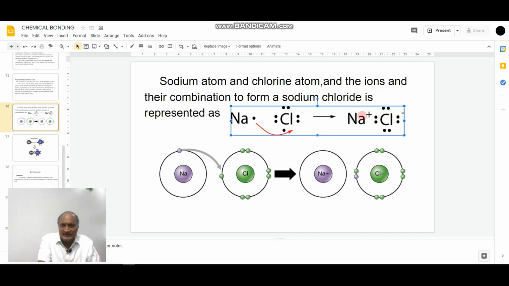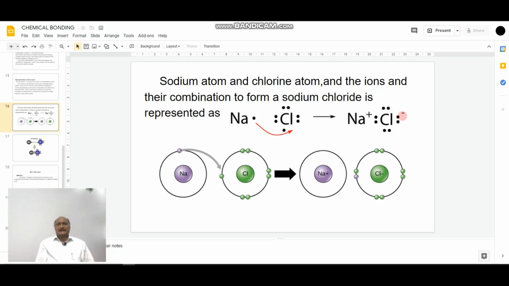Once Na plus, the sodium cation, and Cl minus, the chloride anion, are formed, an electrostatic force of attraction between the oppositely charged ions takes place.